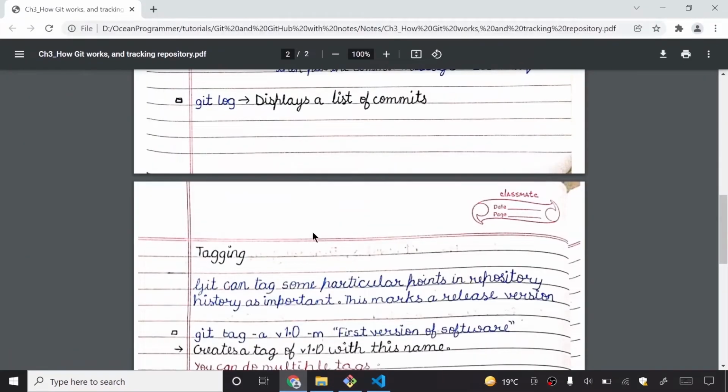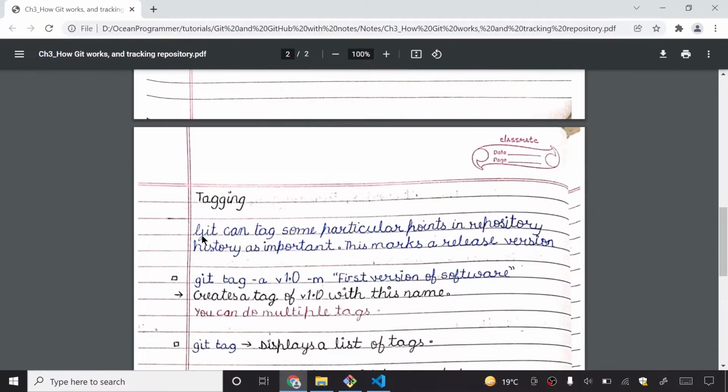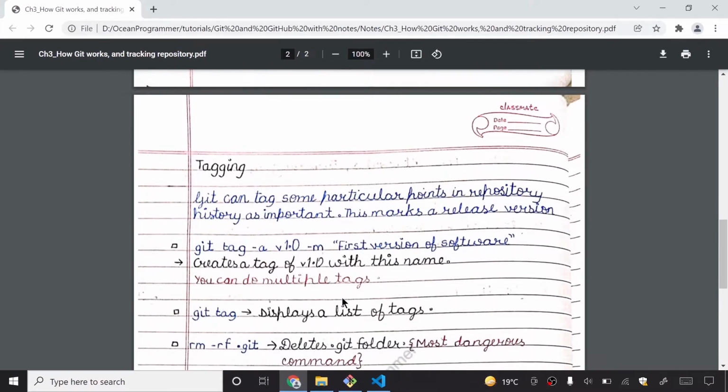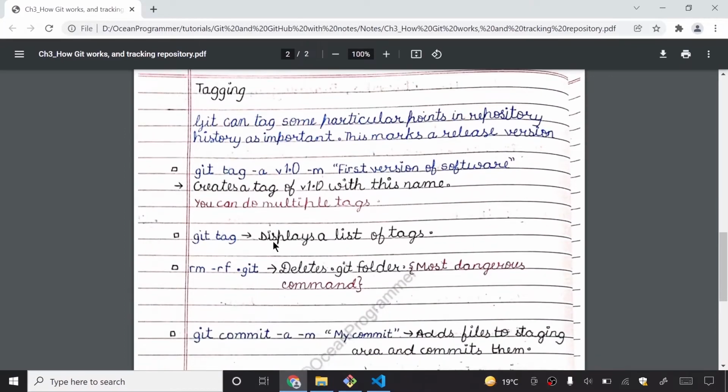It displayed me a list of commits. You will use this a lot when you want to see the commit hash. I repeat, when you want to see the commit hash. So what is commit hash, I will tell you later.